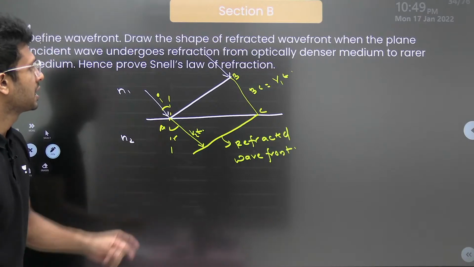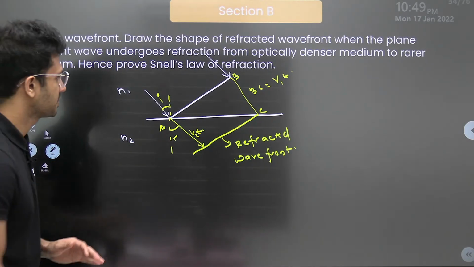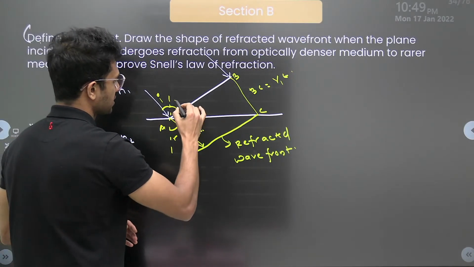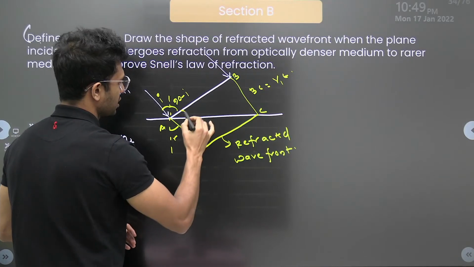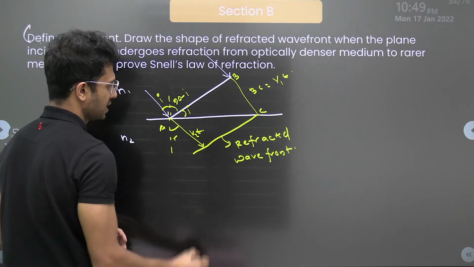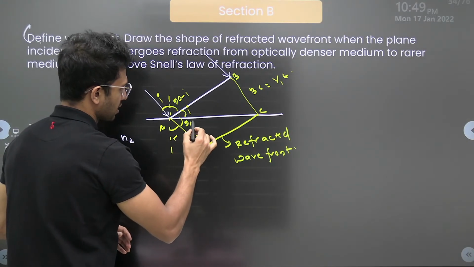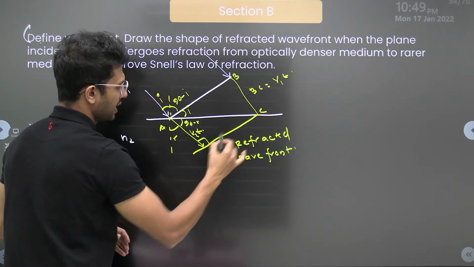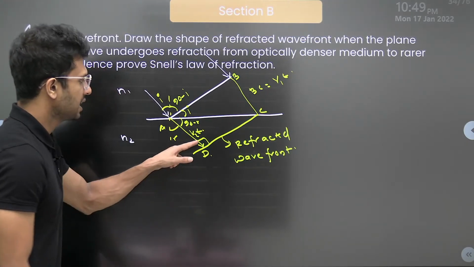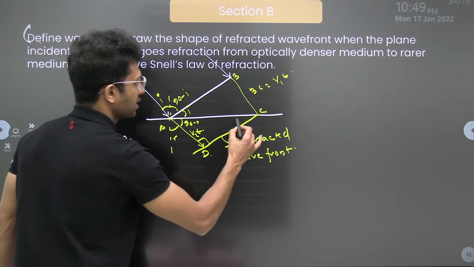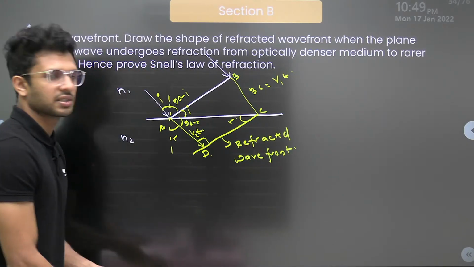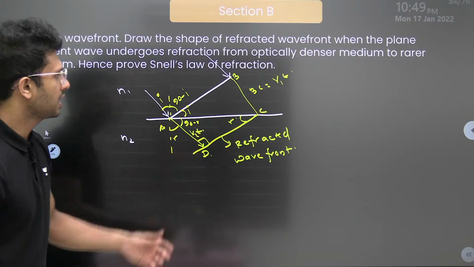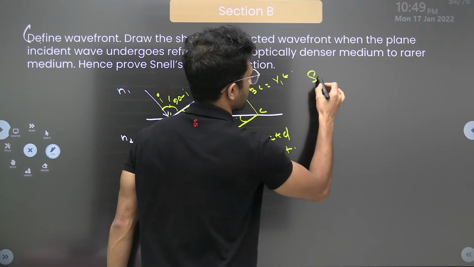Okay, now we have to prove Snell's law. This is I, this is 90 minus I, so this is once again I. This is R, this is 90 minus R. Look, this is 90, it's a triangle A, C, D, let's call it. This is 90, this is 90 minus R, this is R. Isn't it? Okay.